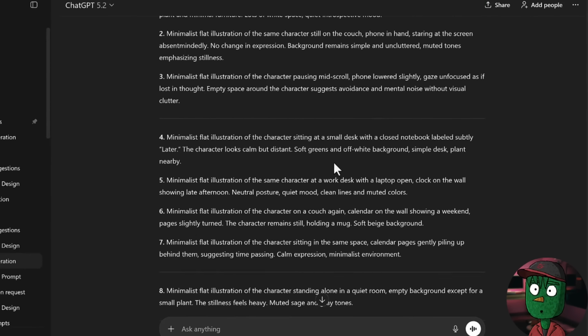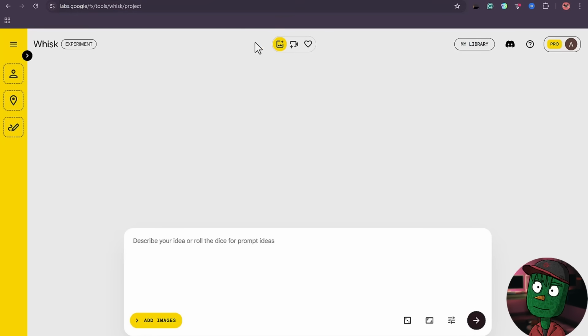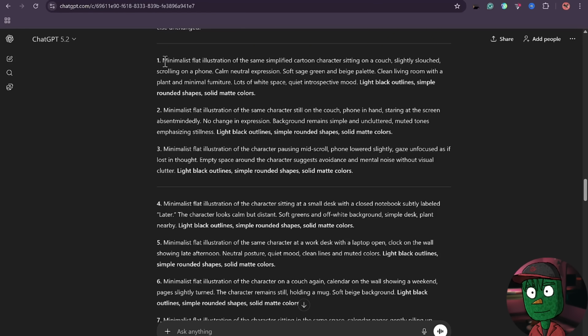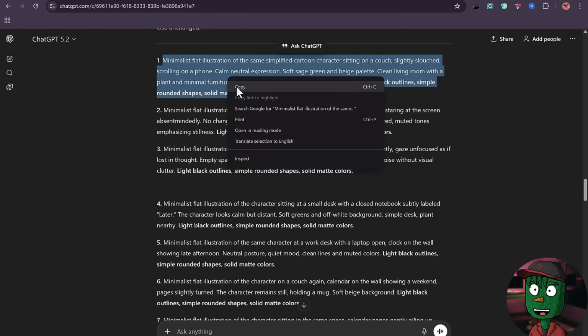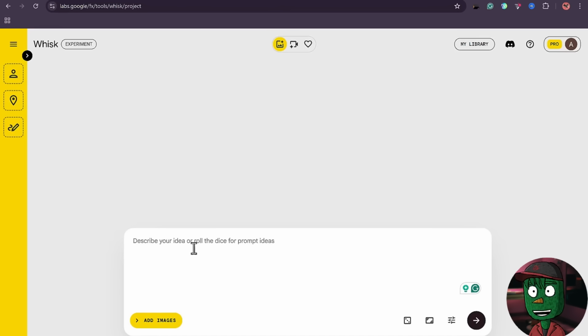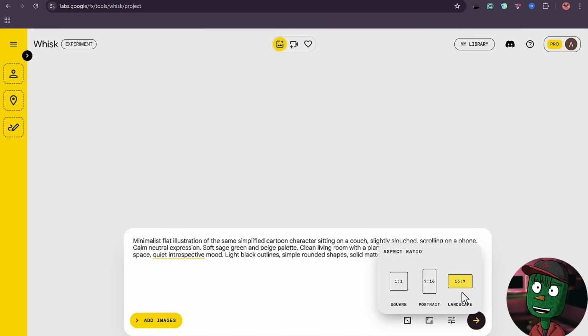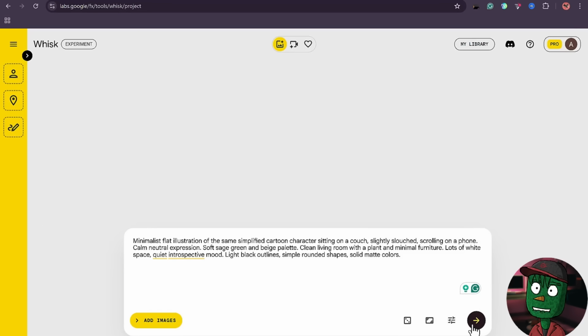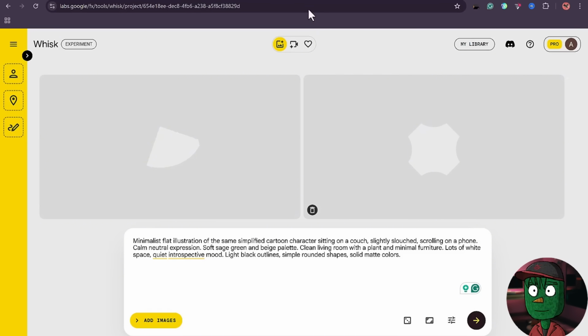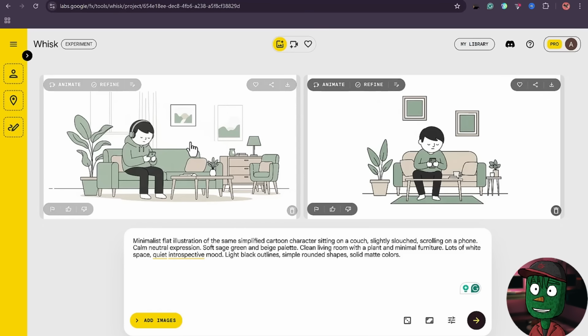So now that we have the prompts to generate our images, you need to immediately open your AI image generator. For me, I'm going to be using Whisk, but honestly, you can use any tool you prefer. So when you log into Whisk, go back to ChatGPT and copy your first prompt, come back to Whisk, paste it here, and then before you generate your image, you first of all need to change some settings, which is to change the aspect ratio to 16:9 for YouTube long-form content. So when you've made that change, click on the arrow icon here to start generating your image. Immediately, Whisk is going to generate 2 images.